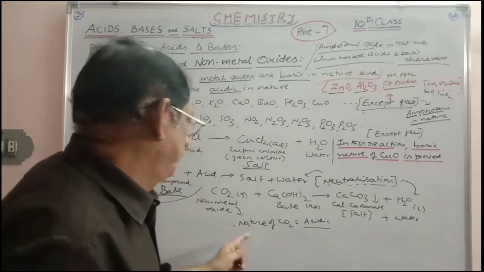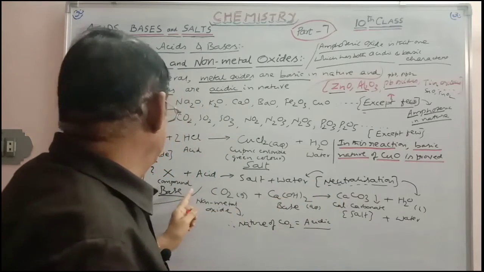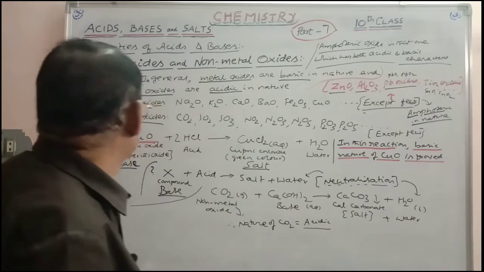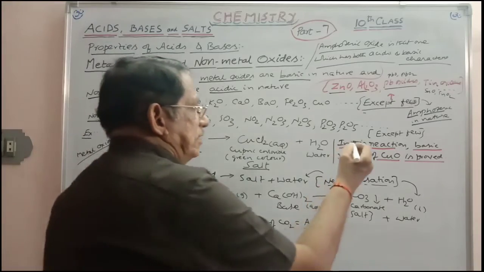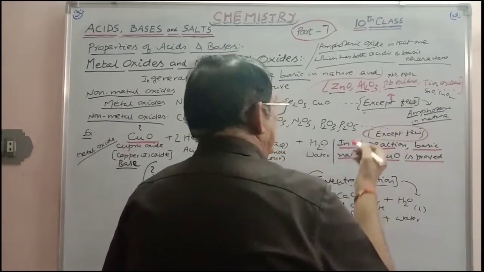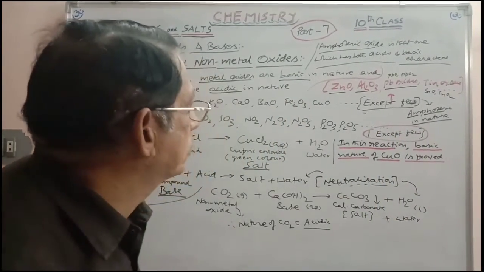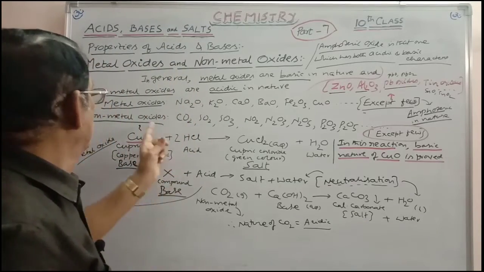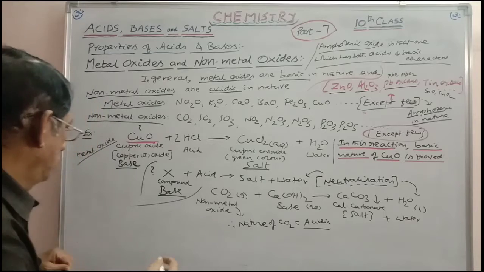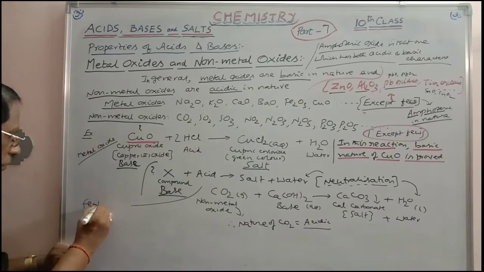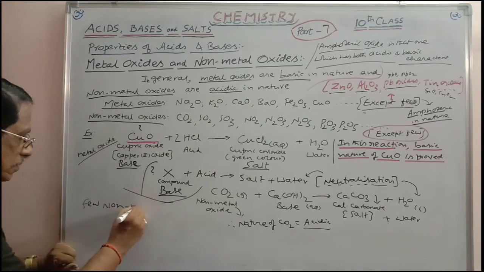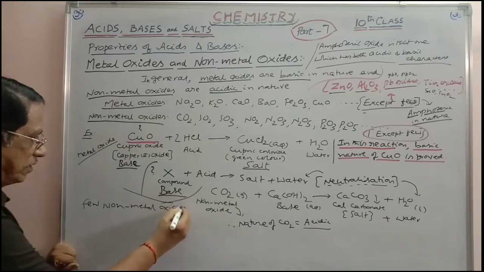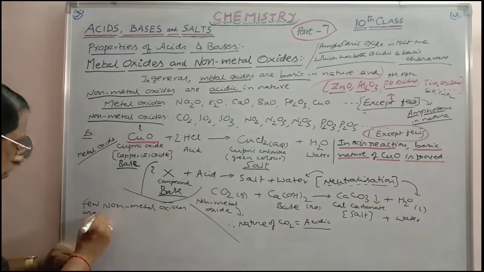And in this case, certain non-metal oxides, and here non-metal oxides, except few, once again here, except few, all the remaining non-metal oxides are acidic. Few non-metal oxides are neutral.